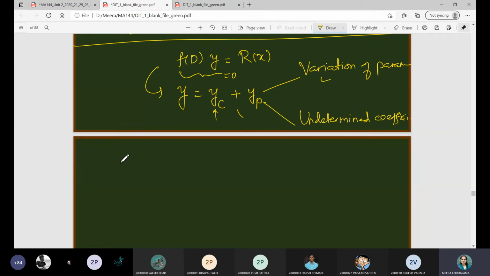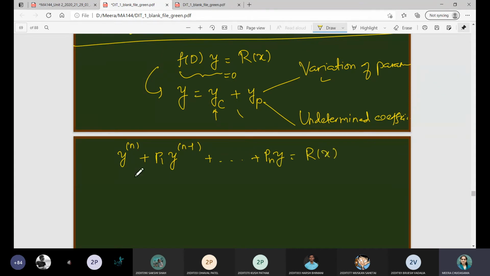So what do you mean by variation of parameter? For that, suppose you are given nth order differential equation. In general I am talking about, then I will go to the second order and third order as a particular case. Let me denote it with these notations: P1, P2 up to Pn, y is equal to r of x.